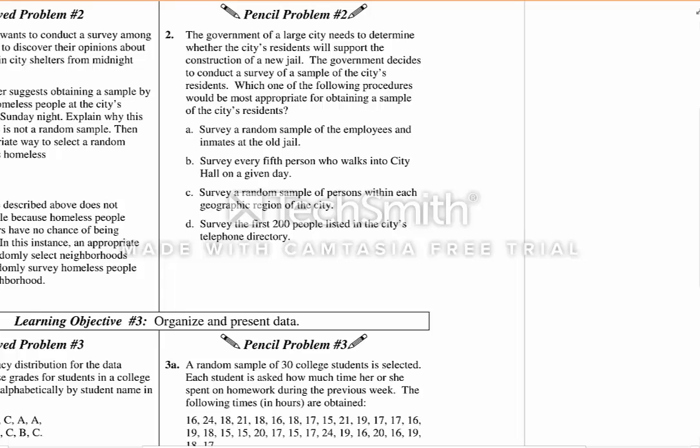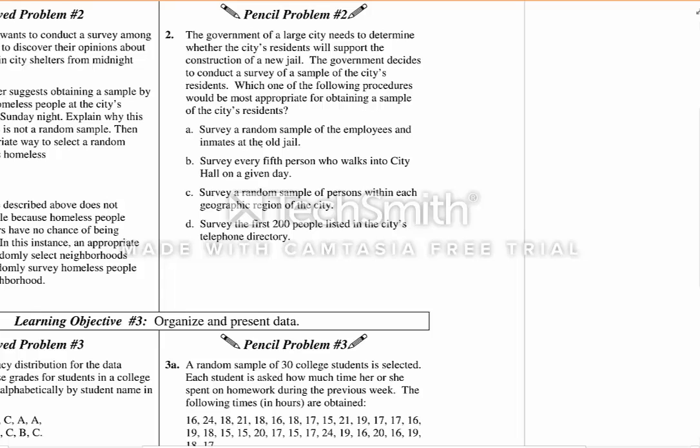So we want to make sure as we look at the options that there's nothing that's biased. We want to make sure that there's nothing that might be just out of convenience, and also look to make sure that it's not systematic. You'll see that that's one of the types of sampling that can be done. We want it to be completely random.